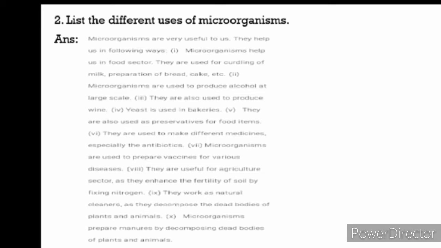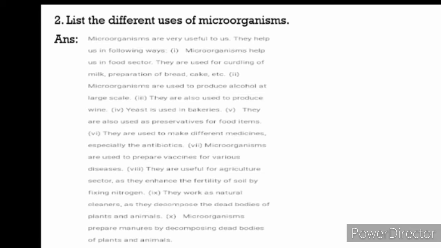Now question number 2 is, list the different uses of microorganisms. The answer is, microorganisms are very useful to us. They help us in the following ways. You have to write in points. Number 1, microorganisms help us in the food sector. They are used for curdling of milk, preparation of bread, cake, etc.